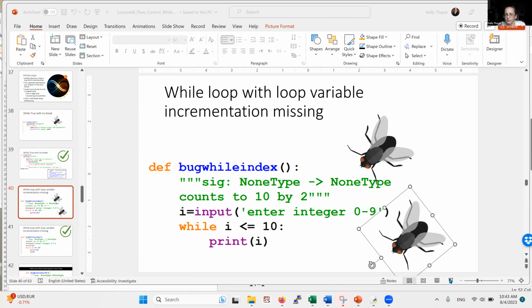Sorry, there's actually two problems with that code. I'll leave it for you to see if you can spot that other problem. So continuing on now, I have updated this slide for you.